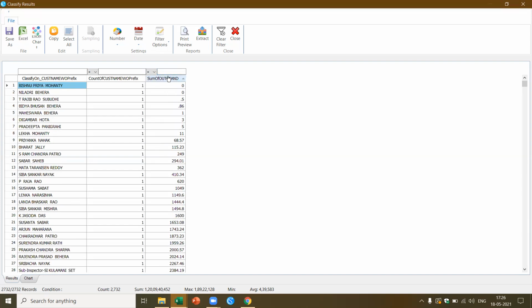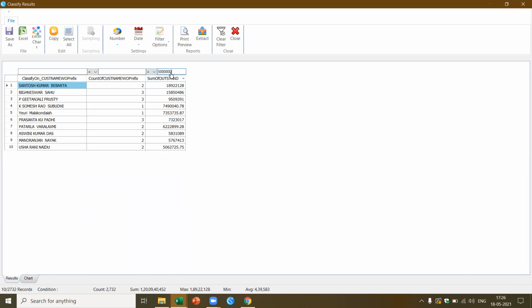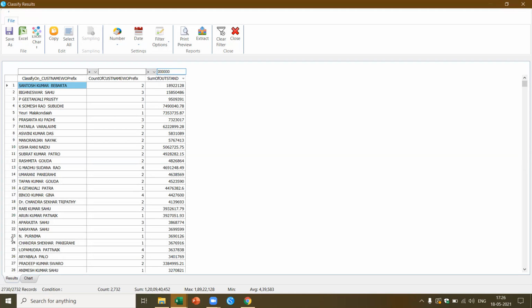Okay, let's just get this. Yeah, this is what you got. Now, here, I first have to give greater than, and I say, now these are the loans greater than 50 lakhs. There are 10 loan accounts which are greater than 50 lakhs. Now, what are the loan accounts which are greater than 40 lakhs?